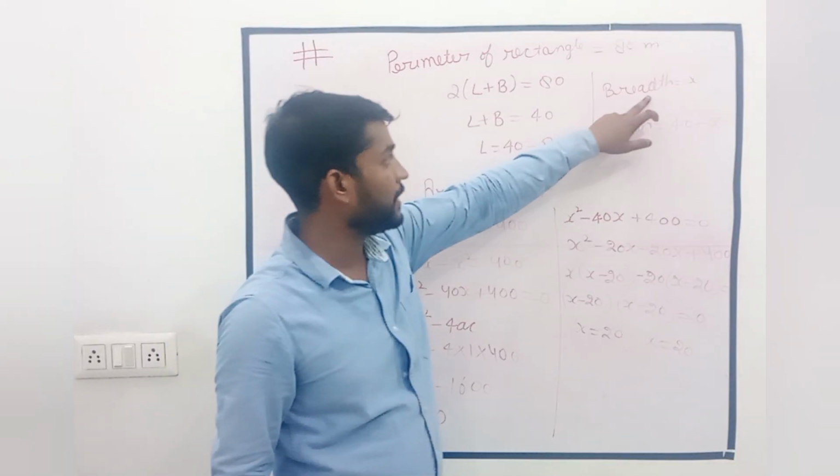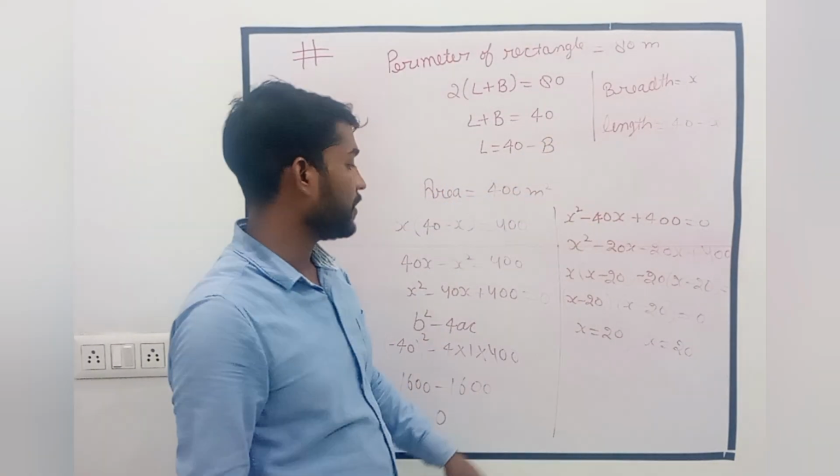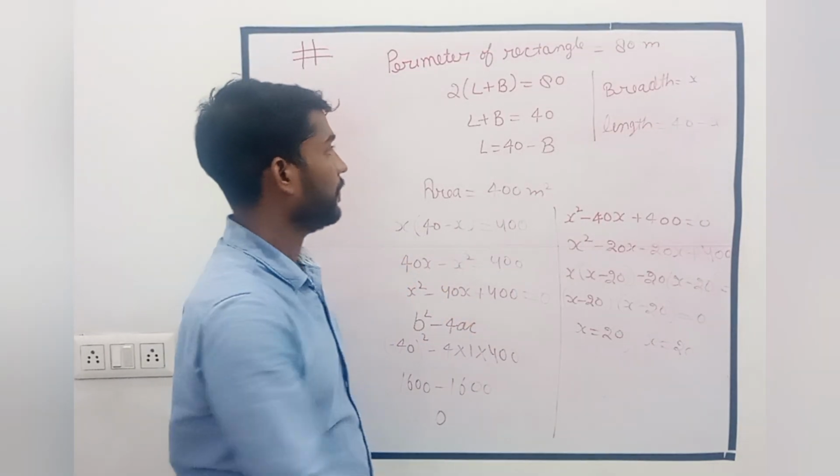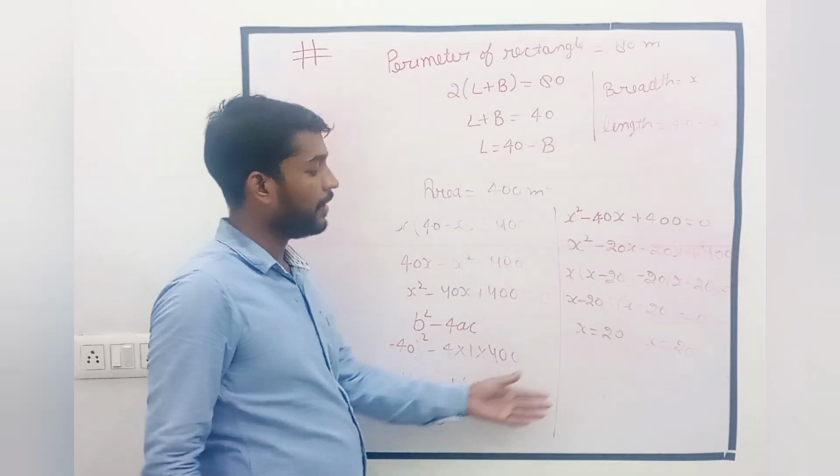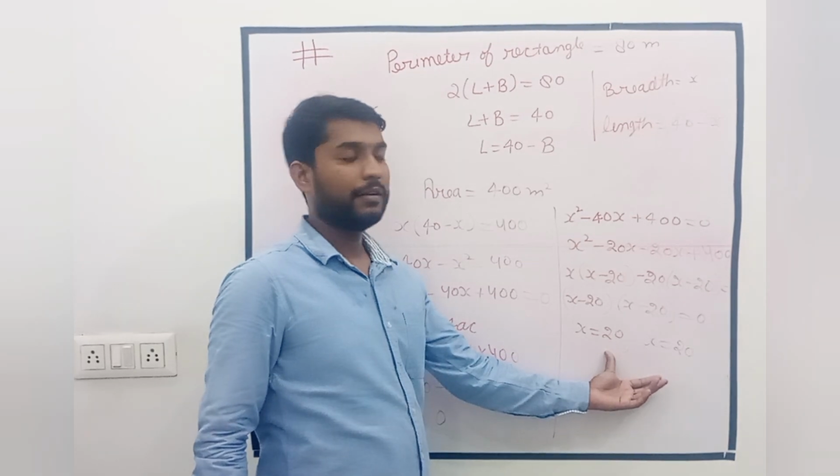That means the breadth is 20, and the length is also 20, 40 minus 20, and this is not a rectangular field, it is a square field.